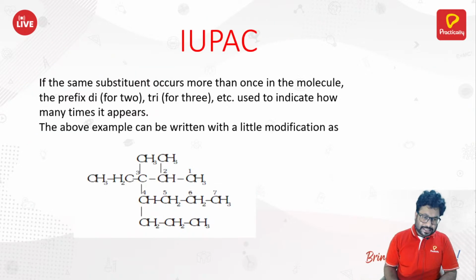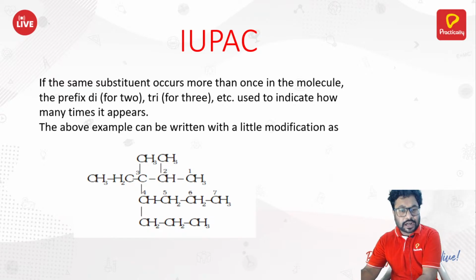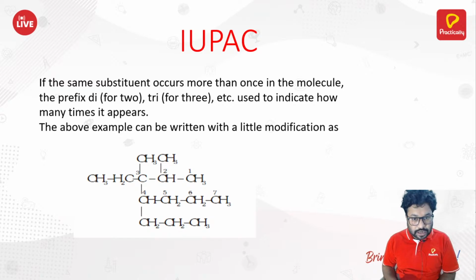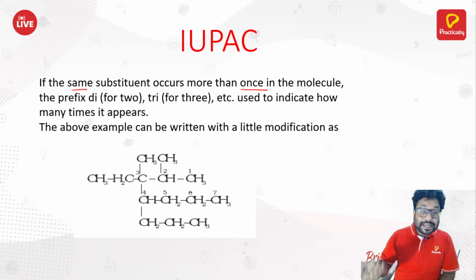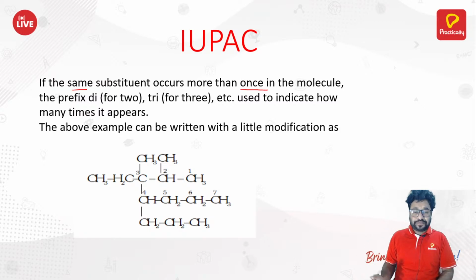As the rule suggests, if the same substituent occurs more than once in the molecule, then prefixes such as di for 2, tri for 3 are used. For example, let's look at this compound.